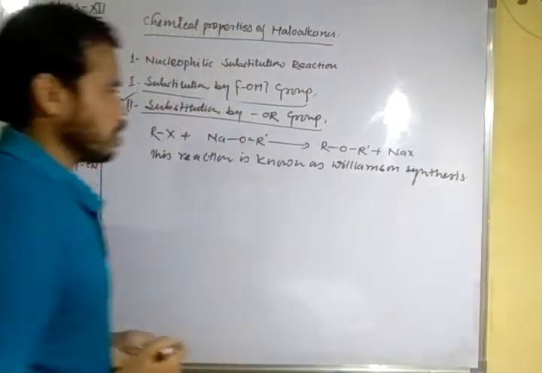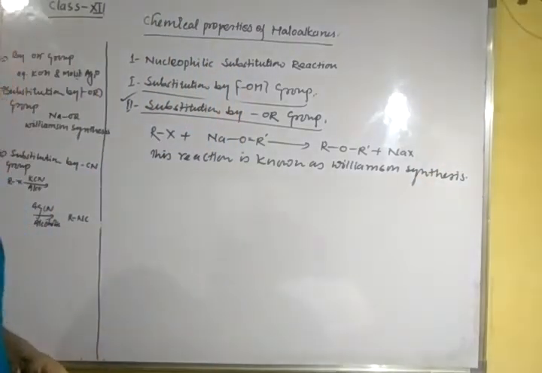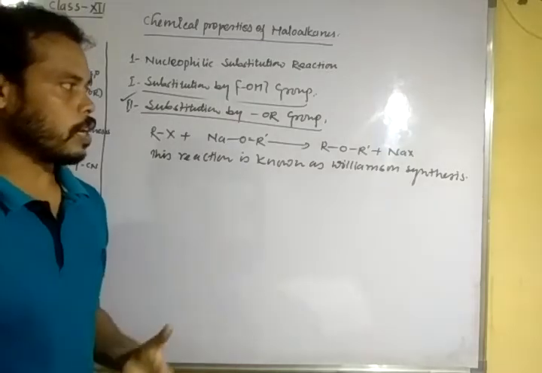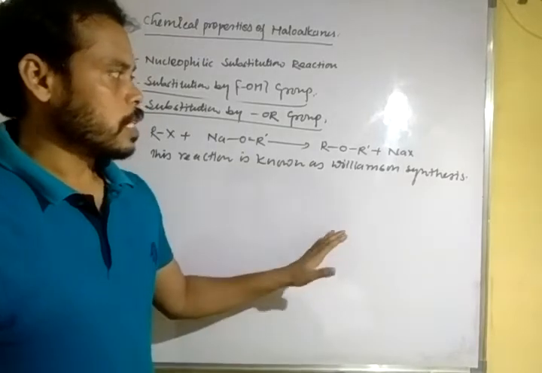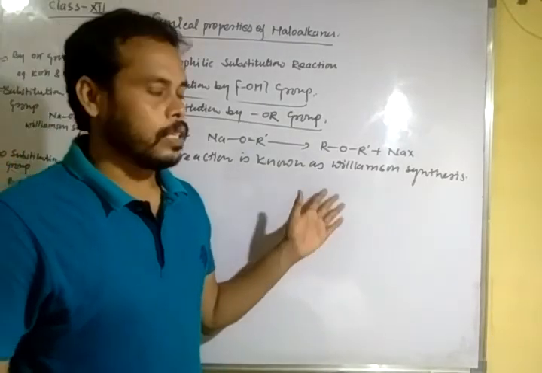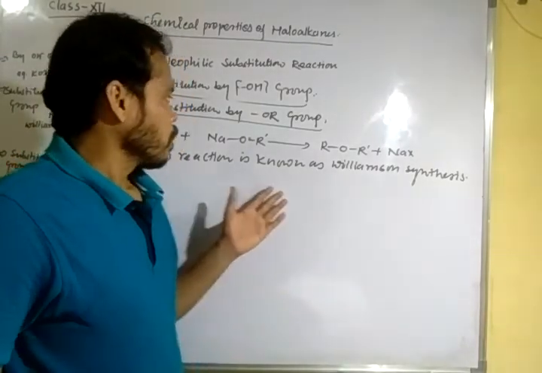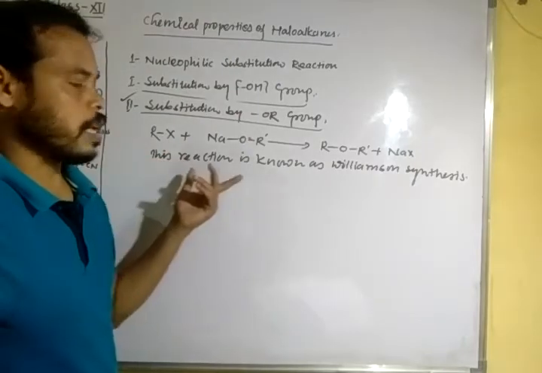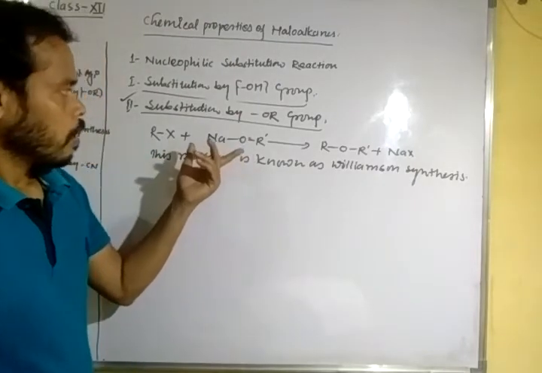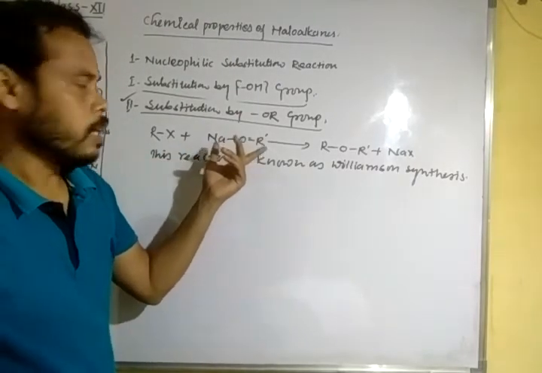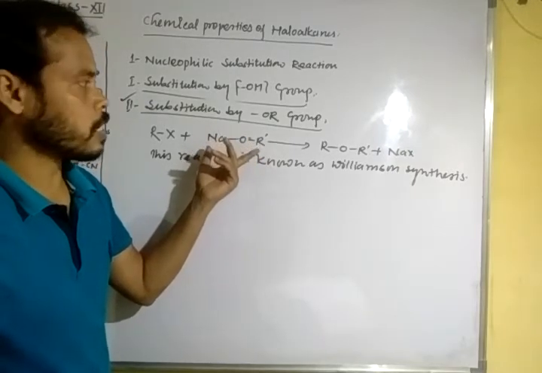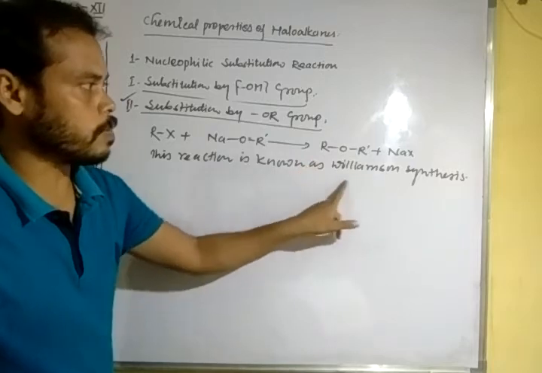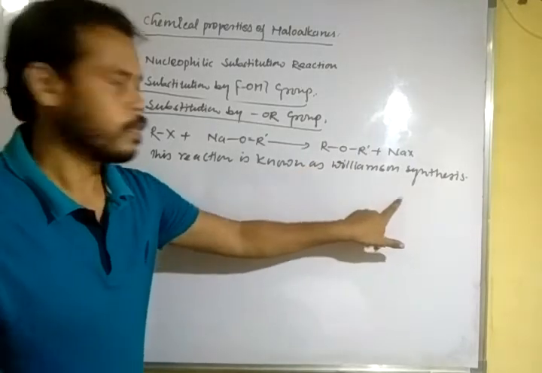Sometimes a question is asked in a paper: what is Williamson synthesis? Or write a short note on Williamson synthesis. In Williamson synthesis, we can prepare ethers by the action of haloalkanes and metallic alkoxide. Metallic alkoxide may be sodium alkoxide or potassium alkoxide. To form ether is known as Williamson synthesis.